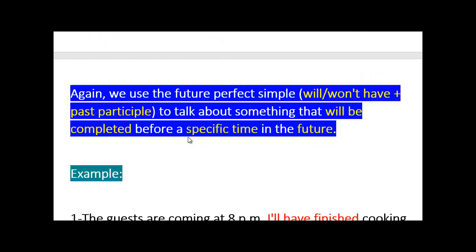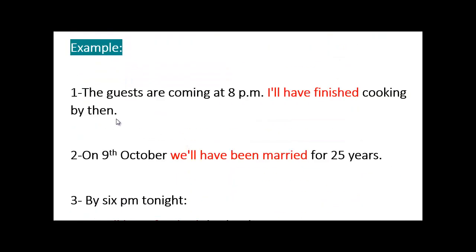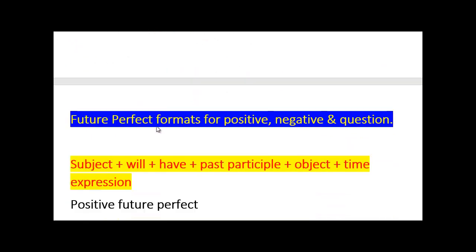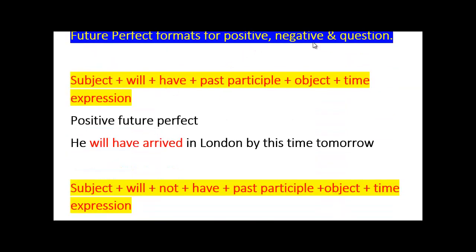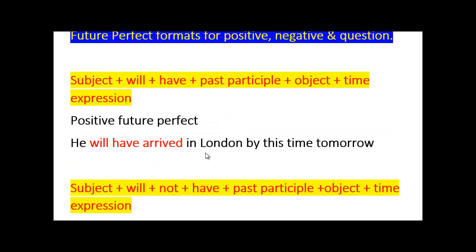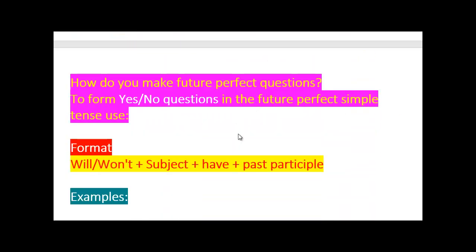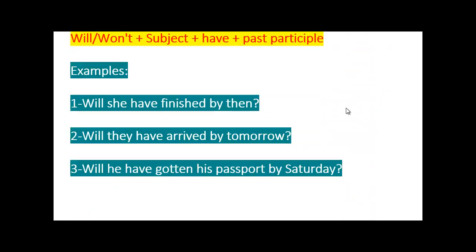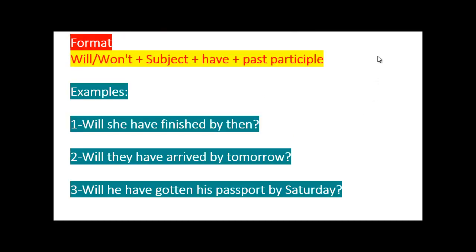The format and lots of examples you can see here. The examples are not complicated and not difficult. There you go, for positive, for negative, for questions: subject plus will plus have plus past participle plus object plus time expression. As I said, you can say he will have arrived, he won't have arrived, but you can add to be more specific. You add object or time expressions if you want, and the same applies to questions. That's what it is actually about the future perfect, and I hope you got it.